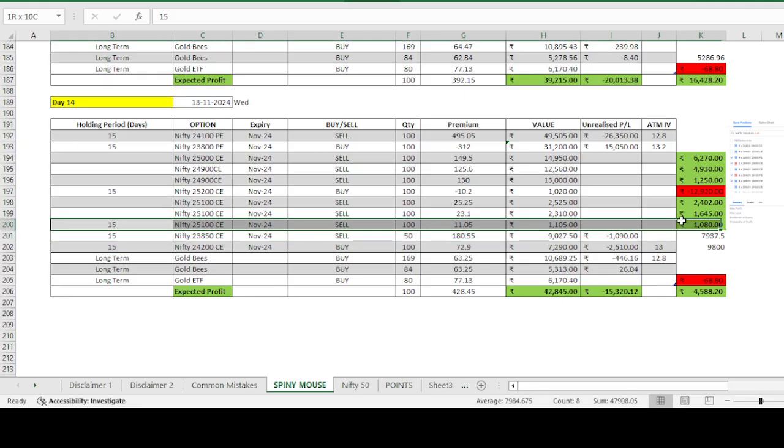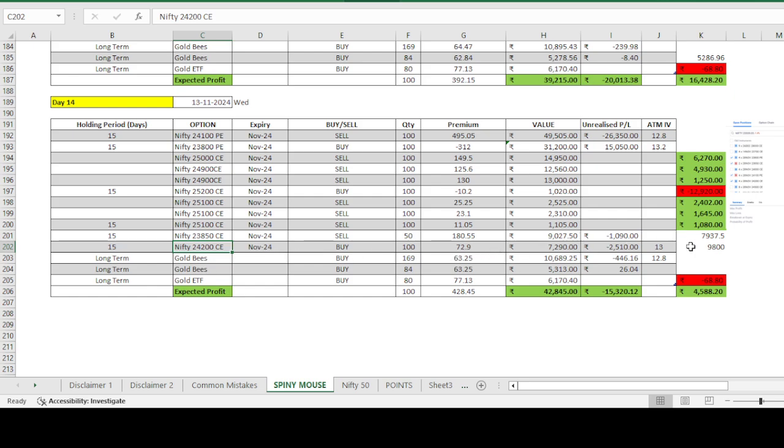These two I closed yesterday, and instead I recreated it at a lower level. It's 24,200 CE. I spent around 9,800 rupees per contract quantity, and the 23,850 CE I sold for around 8,000